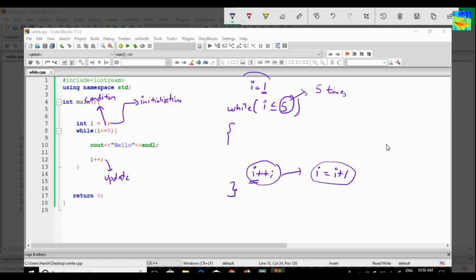Initially the value of I is 1. Each time this loop is running, I am incrementing the value of I by 1, and my condition is I less than or equals to 5. So in total, this loop will run 5 times, and each time this loop is running, I am printing hello. So in total, hello will be printed 5 times.